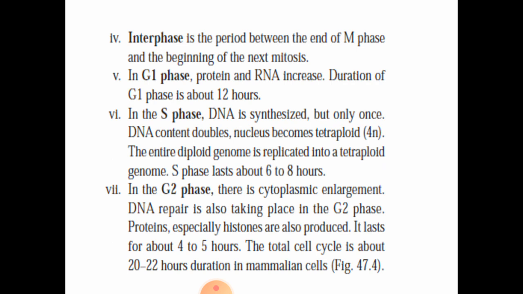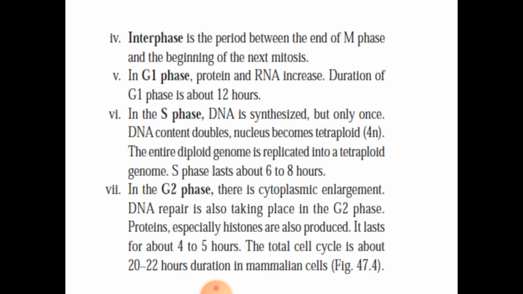In G1 phase, the protein and the RNA increase. The duration of G1 phase is about 12 hours. Then in S phase, the DNA is synthesized, but only once. Then the DNA content doubles and the nucleus becomes tetraploid, that is 4n. The entire diploid genome is replicated into a tetraploid genome. S phase lasts for about 6 to 8 hours.